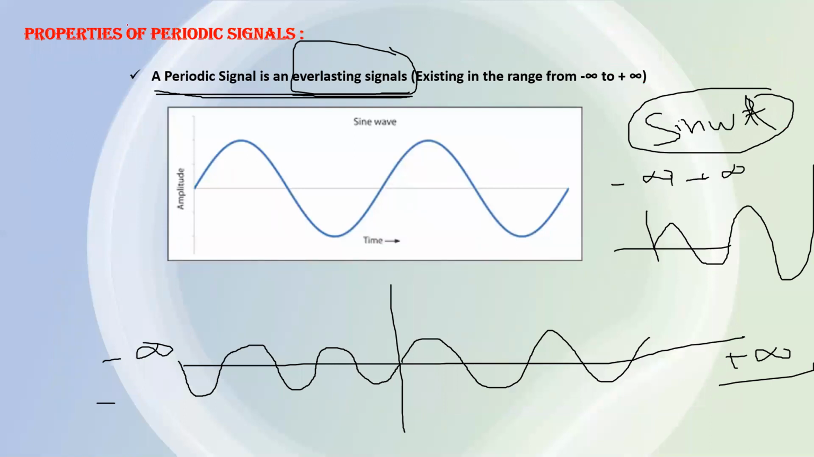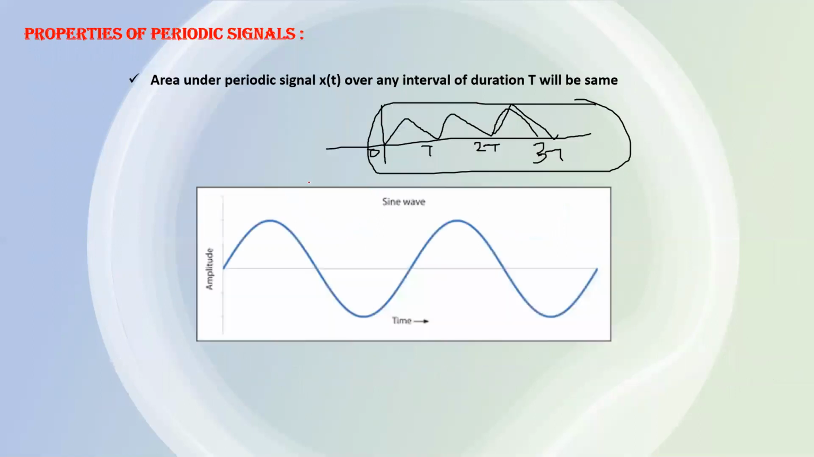There are some properties of periodic signals which I have discussed. It is everlasting, meaning it starts from minus infinity to plus infinity. It will never start from 0 theoretically. Under one time interval, the area of the periodic signal will always be the same. This area and this area will always be the same.